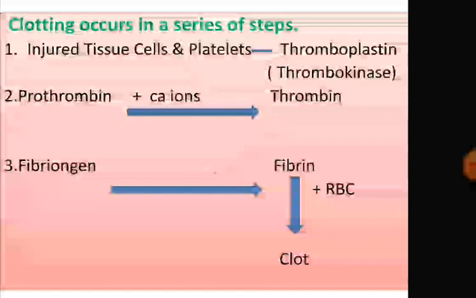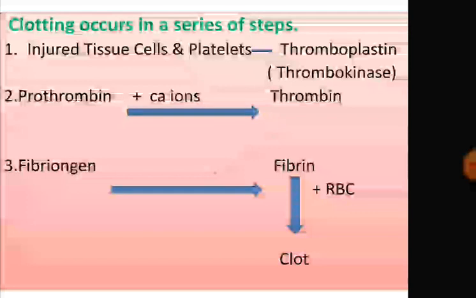Now, this thrombokinase acts as an enzyme, and with the help of calcium ion, it converts prothrombin to thrombin. Prothrombin is actually found in blood plasma. Prothrombin is in an inactive state and thrombin is the active state.